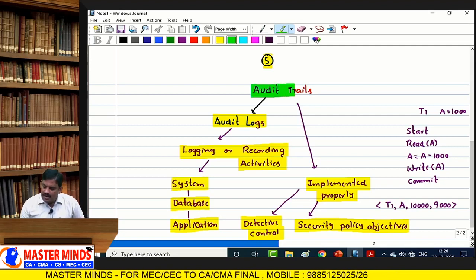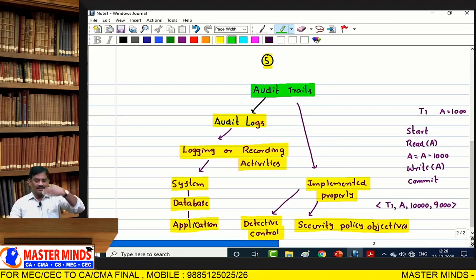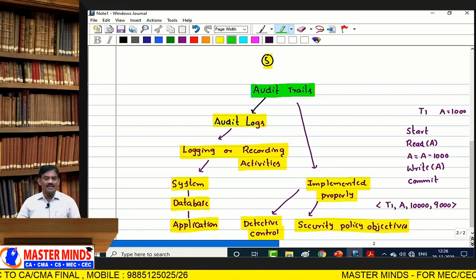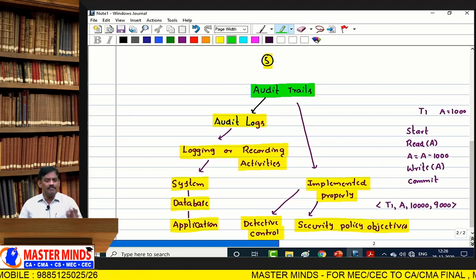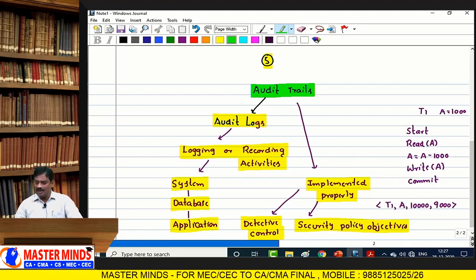Once again, audit trail is nothing but recording or logging the activities at the user level, application level, database level, finally system level. A properly implemented audit trail provides you perfect detective control. They always assure security policy objective. What is that? Security policy objective.